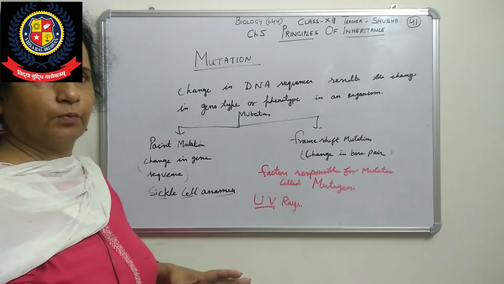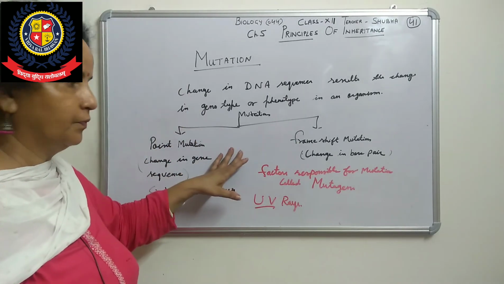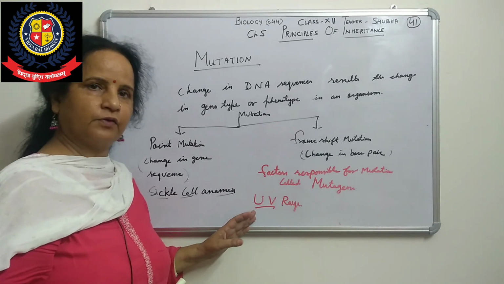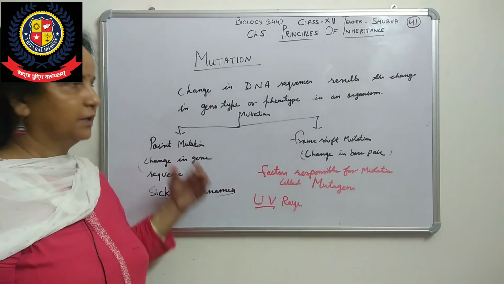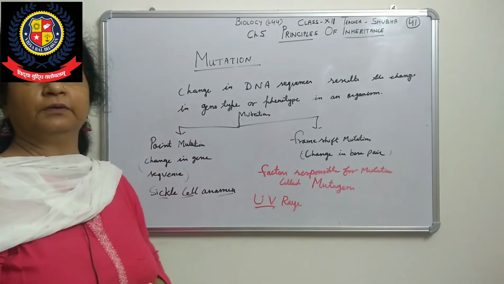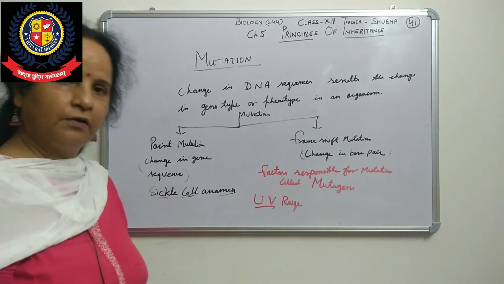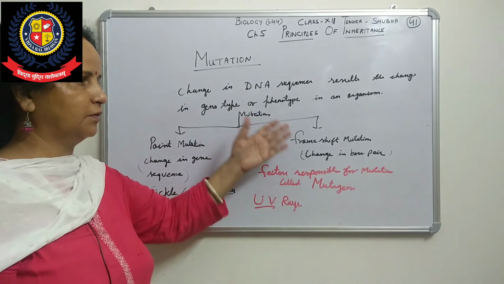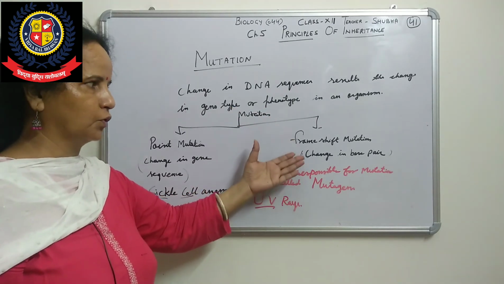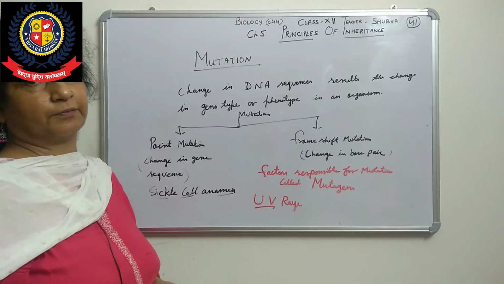Okay, this is given in your book: what is mutation, how it occurs, then types of mutation, then mutagens, factors responsible for mutation, and then the example of sickle cell anemia. This is all given in the mutation topic in your book. A very small topic is given. In the next chapter we will see more about mutation, about the sequences and base pairs, because at this time you don't know about gene sequences, but we will see that in chapter 6.